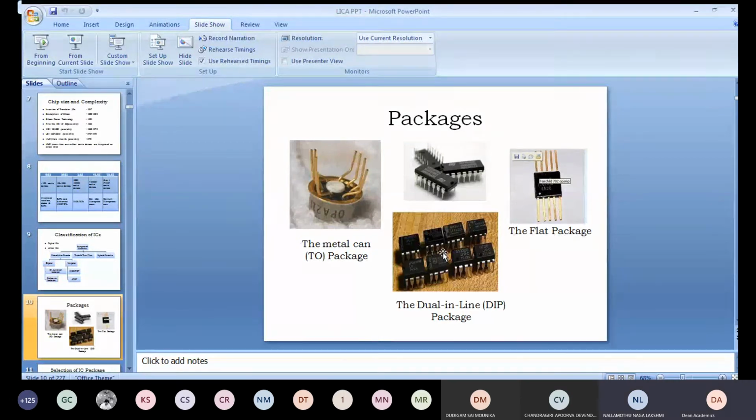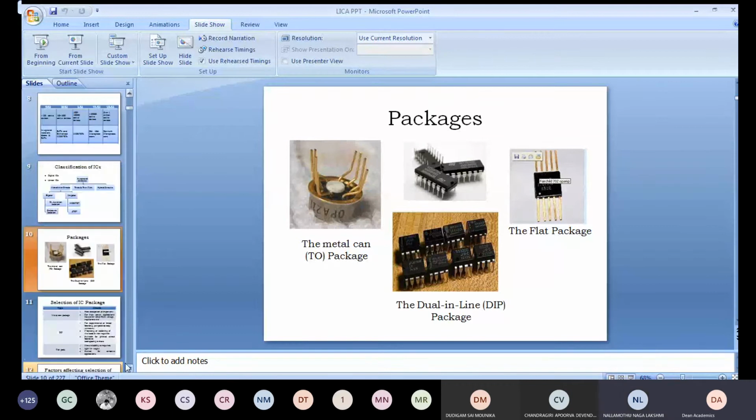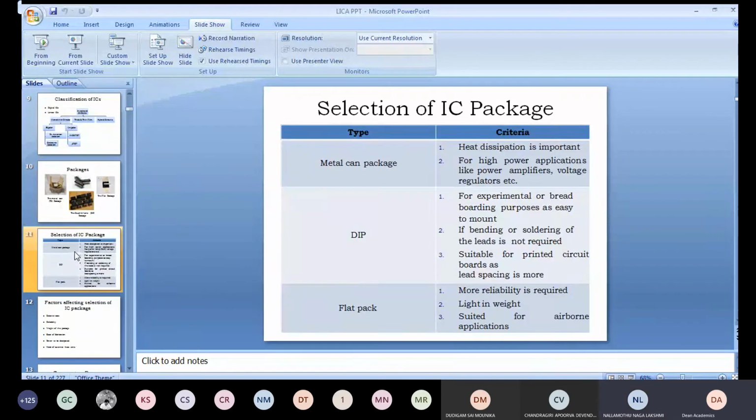So, dual inline package, all these are available, right? Manufacturers will mention what the package types are and for what application each is required. I think we try to reduce the time if possible. Just let me show you which applications use which type of package. Shall I proceed further, or do you want to have any discussion?